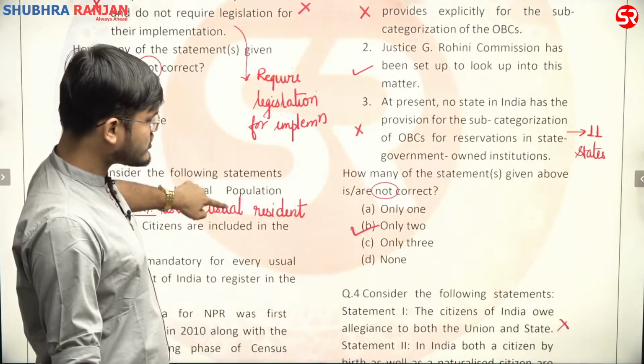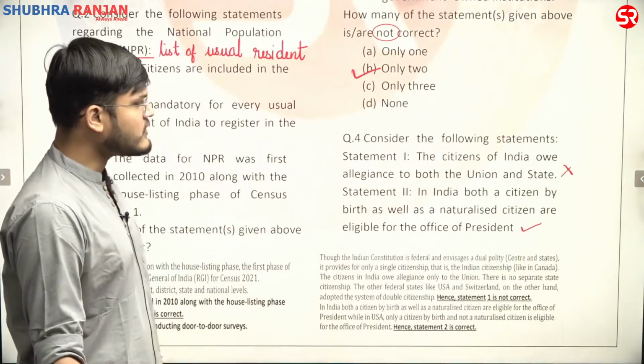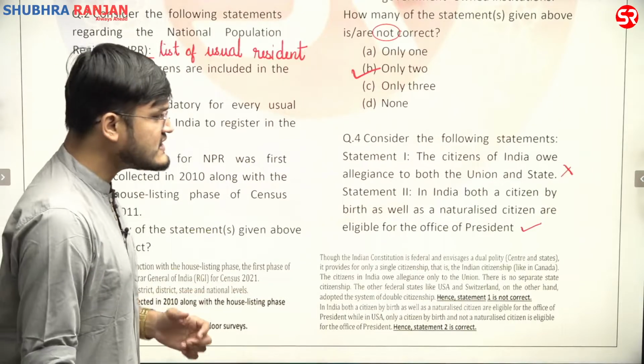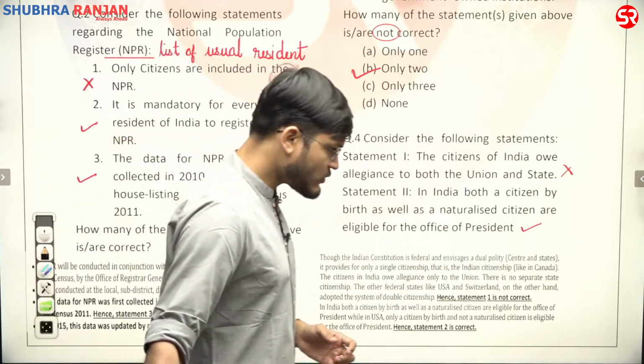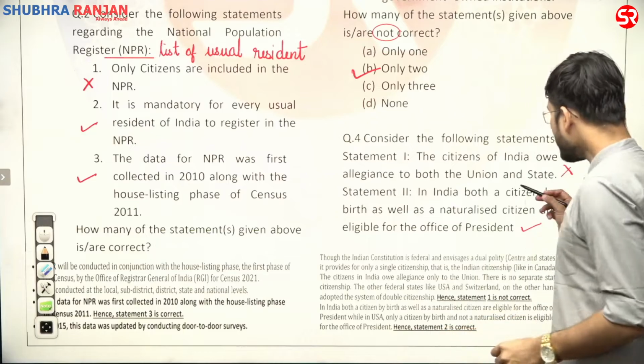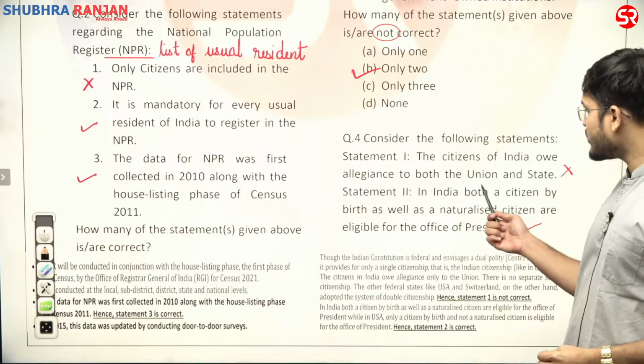Now if you see question number 4, consider the following statements. Statement 1: The citizen of India owe allegiance to both union and state.